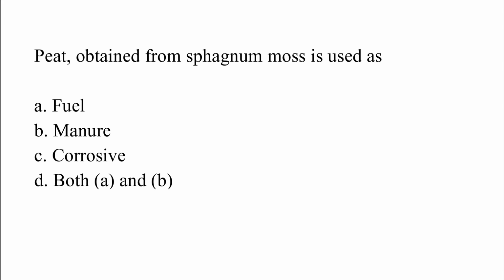Peat obtained from Sphagnum moss is used as: option A, fuel; option B, manure; option C, corrosive; option D, both A and B. The correct answer is option D, which is both A and B.